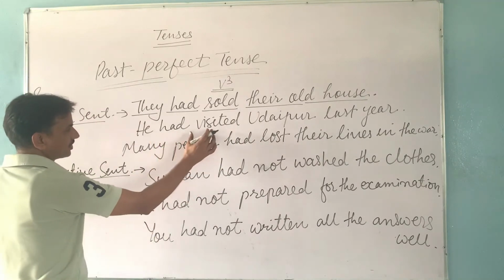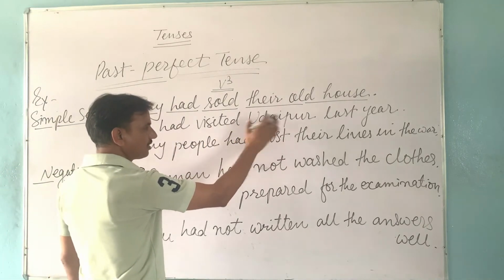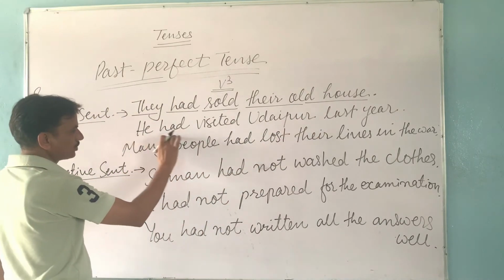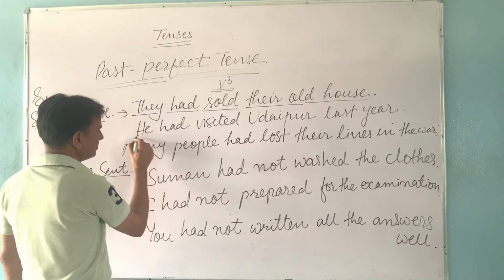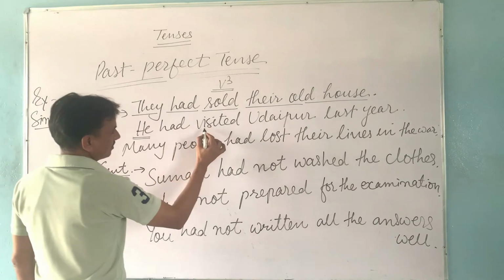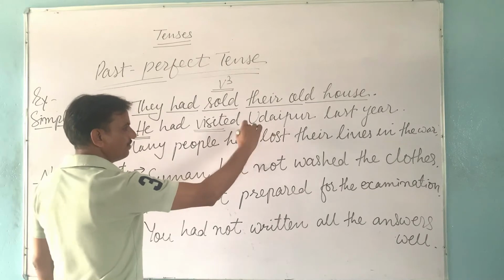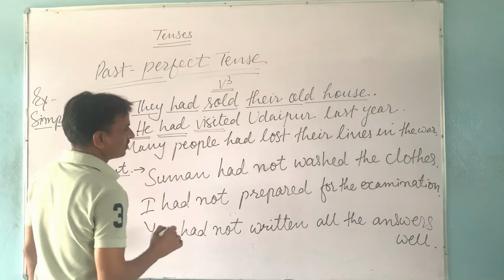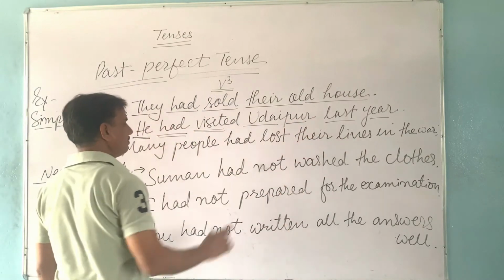Next example: he had visited Udaipur last year. In this sentence, the action of visiting Udaipur was completed in the past period. Last year means the action was completed. So this sentence shows that the action was completed. He had visited Udaipur last year. This action of visiting had been completed in the previous year or last year. He is the subject, had is used, visited is the third form of the verb, and Udaipur is the object. Last year are other words, and then a full stop.